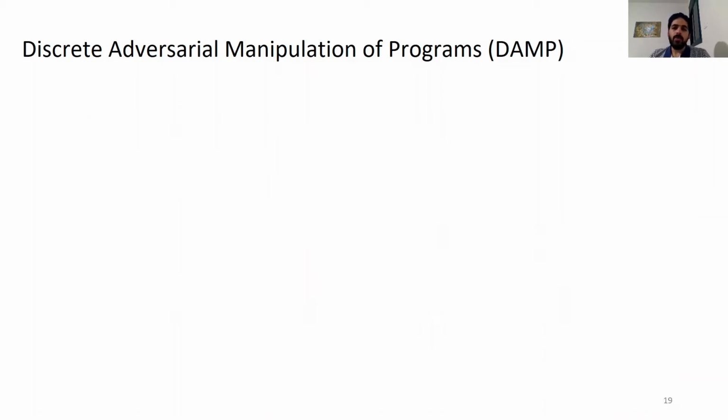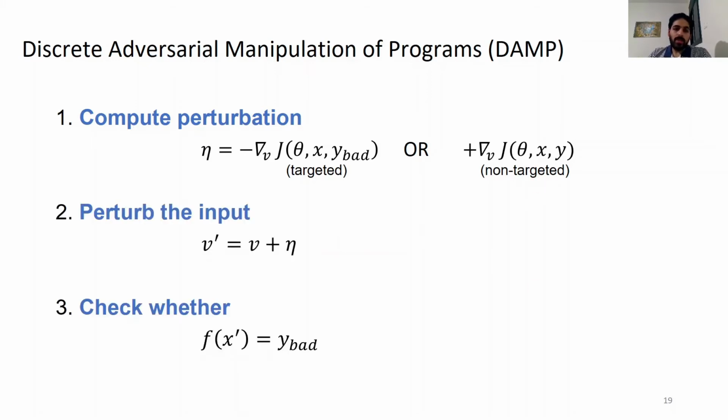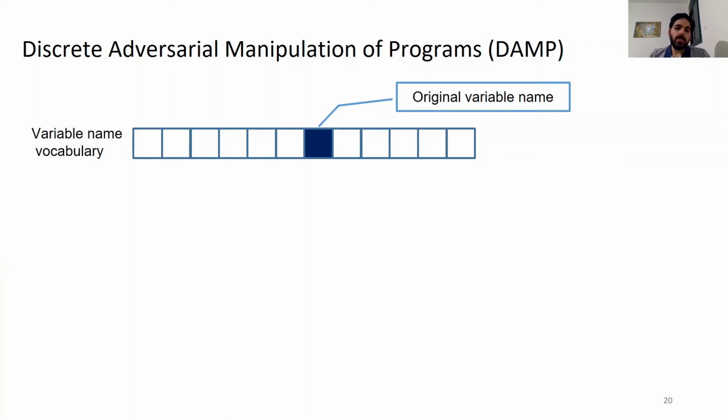So practically, when we want to make an adversarial example from a given code sample x, we should first choose a variable in the code and compute the gradient for targeted or non-targeted tasks. Then we add this gradient to the variable and then check if it works. But we still have another problem to deal with. So let's illustrate the process.